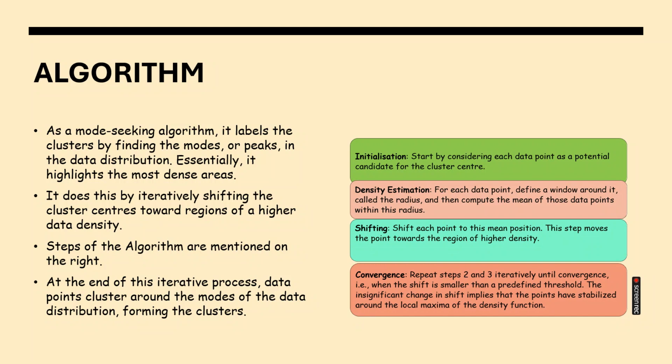Step 2 and step 3 will be repeated until convergence happens. We stop the process when there is no point in changing the shift. All the data points are stabilized and we have identified the higher density areas for forming clusters. Then convergence happens.